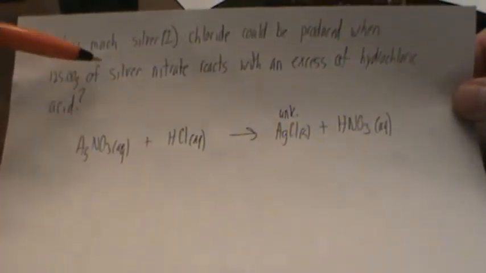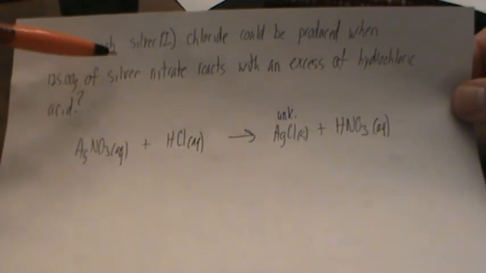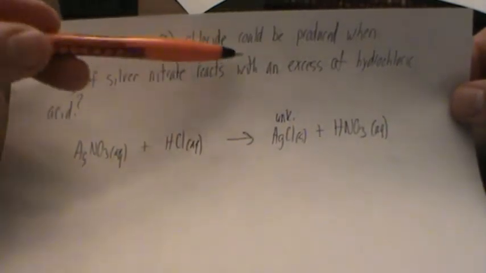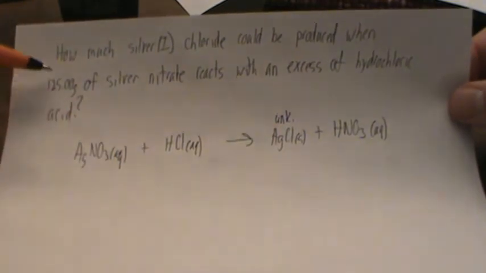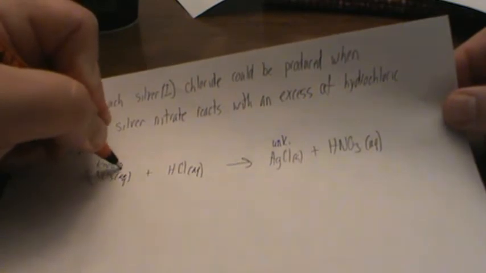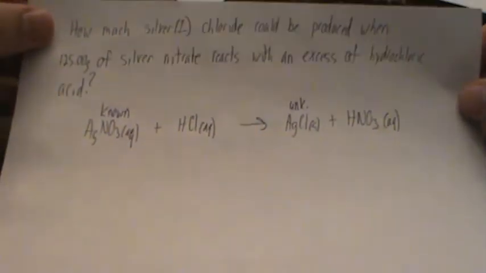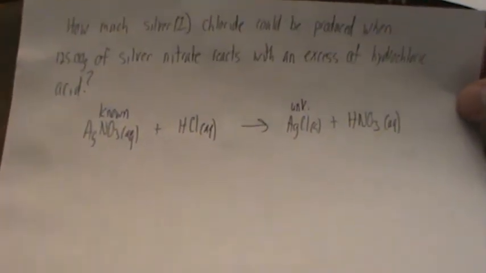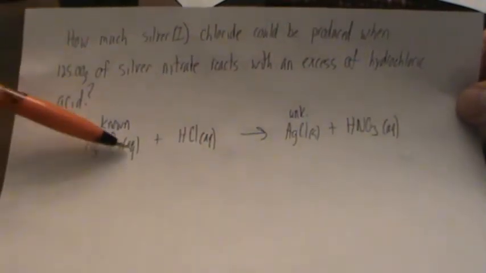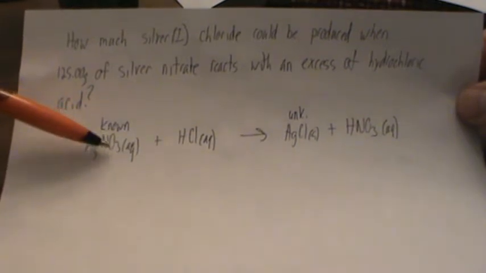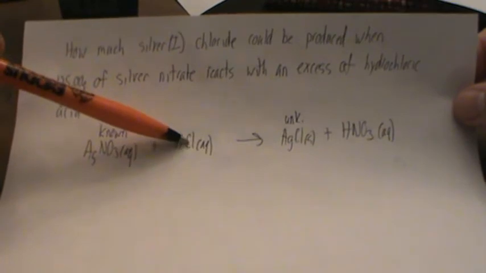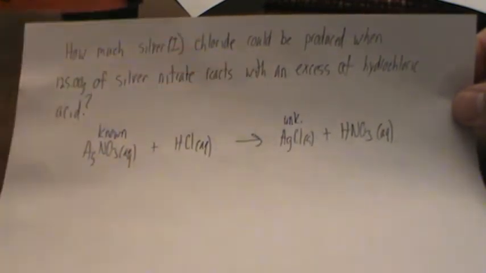When 125 grams of silver nitrate reacts with an excess of hydrochloric acid. Hydrochloric acid, that's a common acid, that's HCl. So our known is going to be the silver nitrate because we know that we have 125 grams of it. So now, balancing the reaction, 1 silver, 1 silver, 1 nitrate, because the formula for nitrate is NO3, 1 nitrate, 1 chlorine, 1 chlorine.